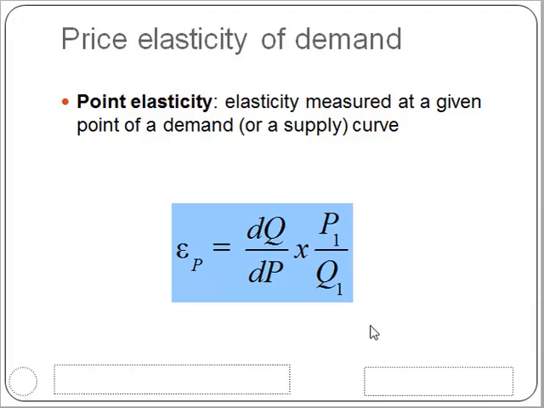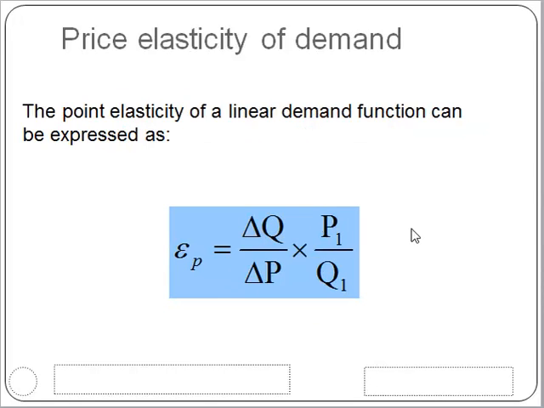The other method is point elasticity. We will use point elasticity in the chapter on demand estimation. Point elasticity is the elasticity measured at a given point of a demand or a supply curve. We use epsilon to signify the elasticity. Epsilon equals dQ over dP times price 1 over Q1.